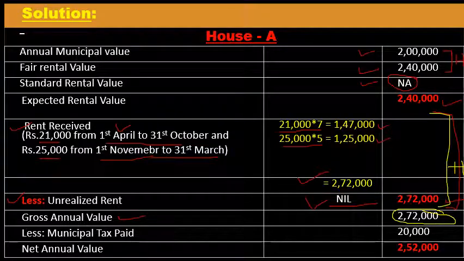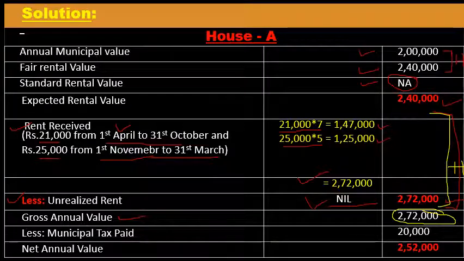So here 2,72,000 is the gross annual value. Higher of the two, expected rent or rent received. Expected rent is 2,40,000 and rent received is 2,72,000. The higher is 2,72,000. So this is the gross annual value.